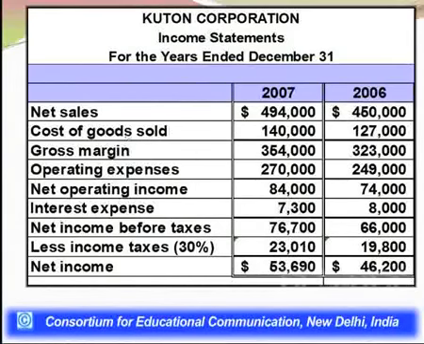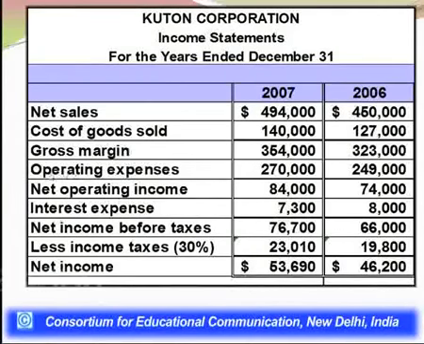Moving forward, we are subtracting cost of goods sold, which is 127,000 in 2006 and 140,000 for 2007. The difference of cost of goods sold and net sales gives you the value of gross margin, which comes out to be 323,000 for the year 2006 and 354,000 for the year 2007. Now it would be better, I would recommend, if you could note down these values, which will help us to understand ratios in next few minutes.